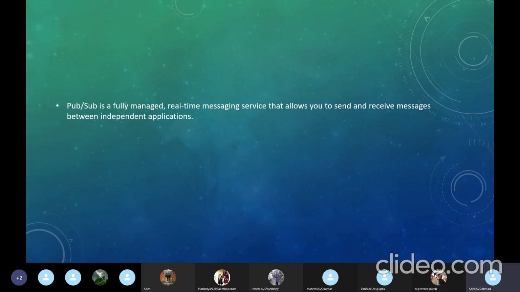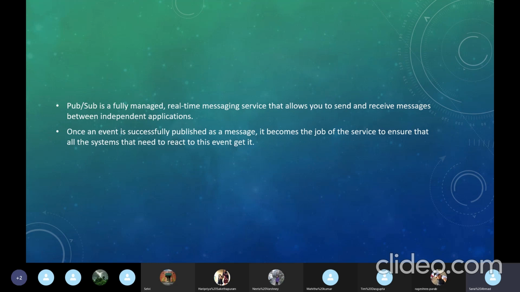Next we see that, as I said, PubSub is a fully managed real-time messaging service that allows you to send and receive messages between independent applications. Once an event is successfully published as a message, it becomes the job of the service to ensure that all the systems that need to react to this get it. So once the publisher publishes a message, there is a message handler which makes sure that it is received by the subscriber.